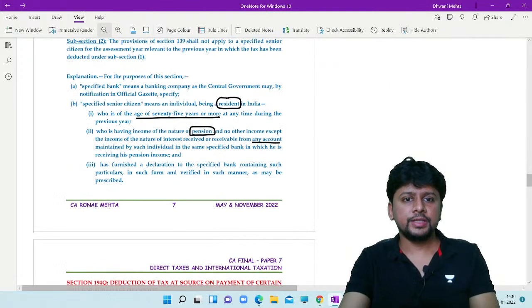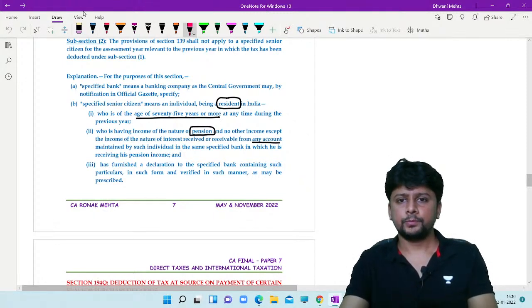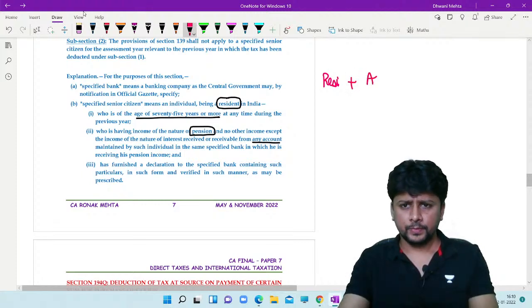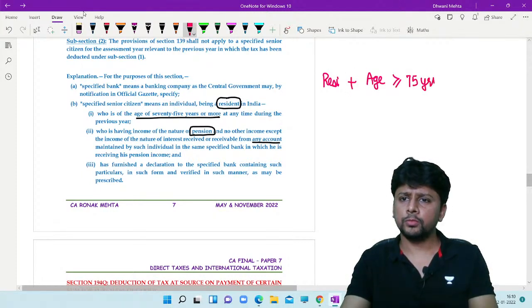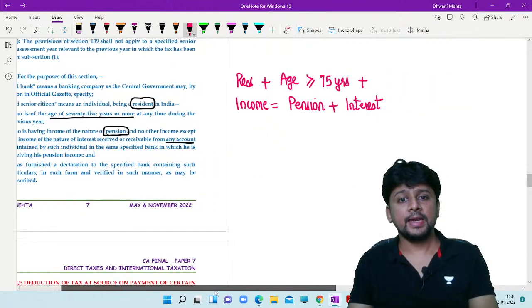Now, you are covering this type of an individual. Somebody who is resident, somebody whose age is 75 years or more, and the nature of income is pension plus interest from such bank on any account.